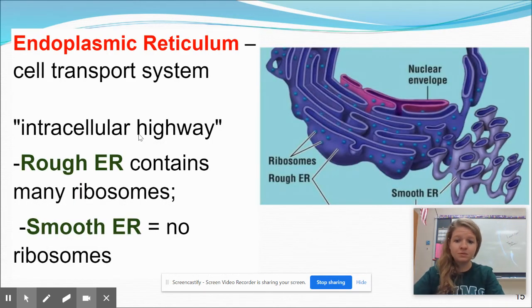Endoplasmic reticulum, also known as the ER, that's a transport system. Think of it as the highway, right? The rough ER contains ribosomes and the smooth ER does not, but they both are a transport system.